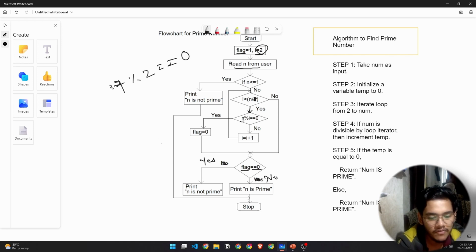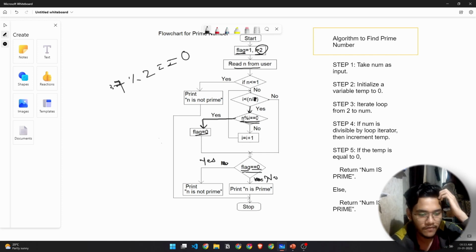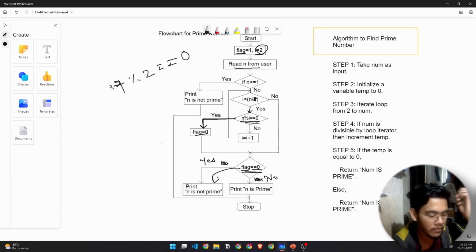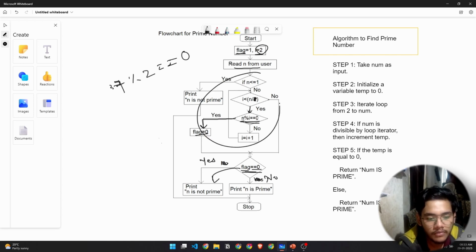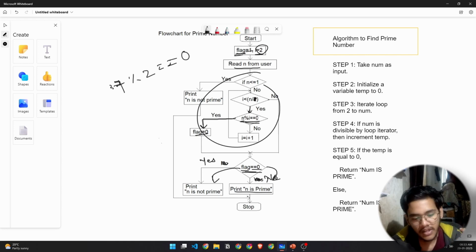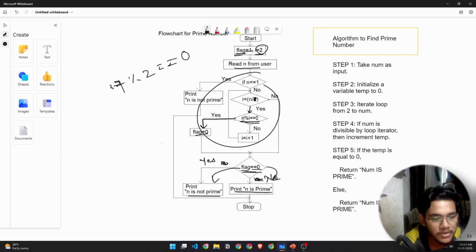If a number divides it, then we'll say that the flag is 0. Then if we check it here, we found a factor, that means the number is not prime. So if the flag is set to 0, then the number is not prime. We are using the flag for that purpose. And if after running all this code the flag remains 1, then it will go into this side of the condition and print n is prime. So if the flag is 1, print n is prime, and if the flag is 0, n is not prime.